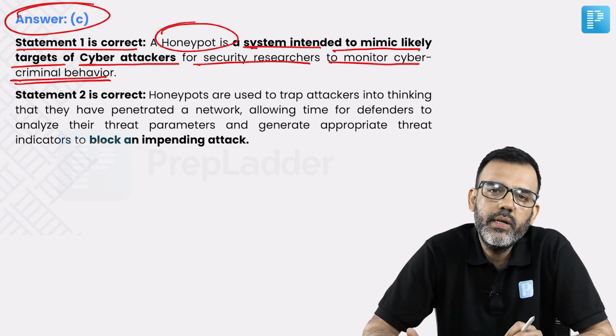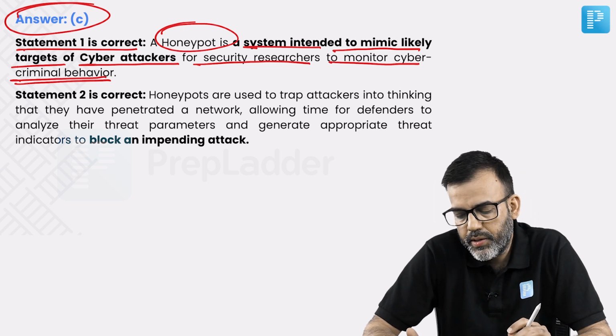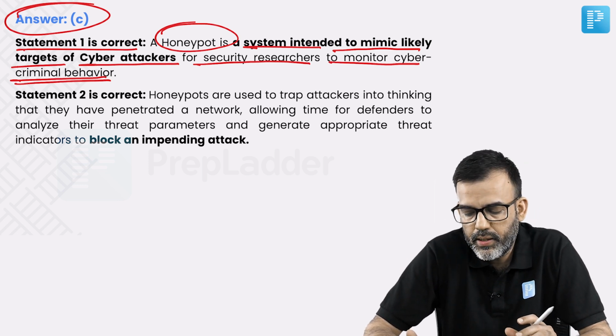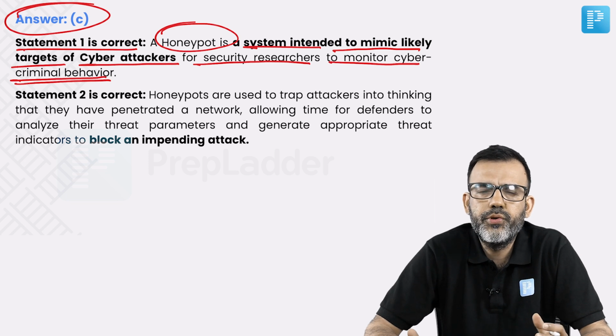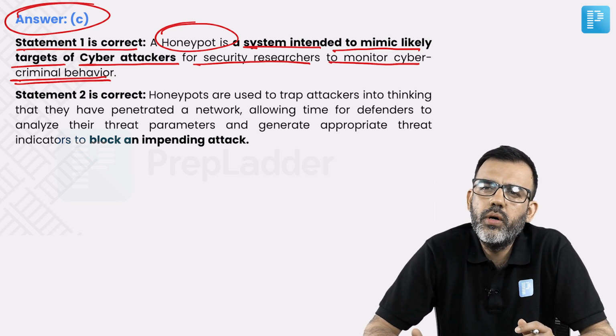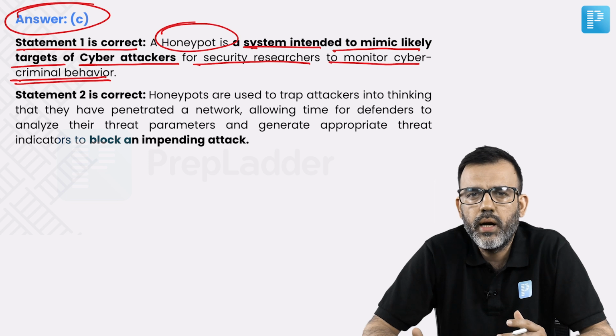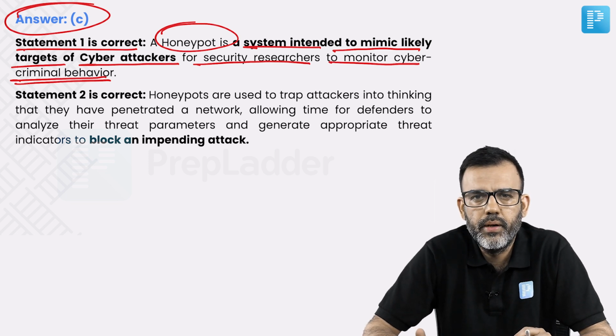So, a honeypot is a system which is intended to mimic likely targets. Suppose the cyber criminals want to hack the Indian Railways website.